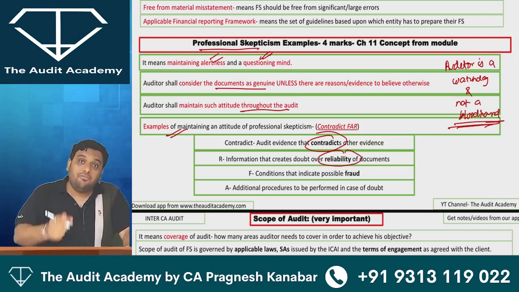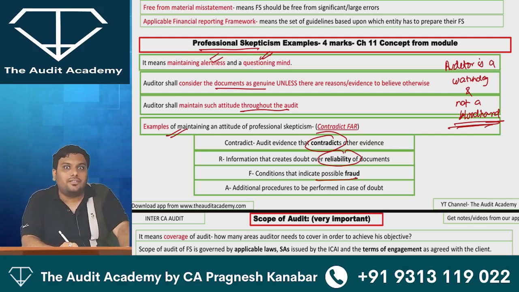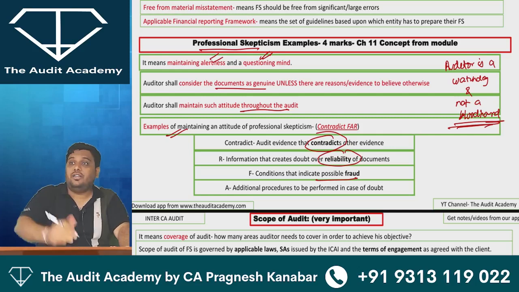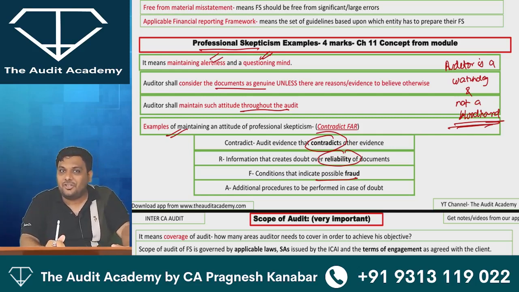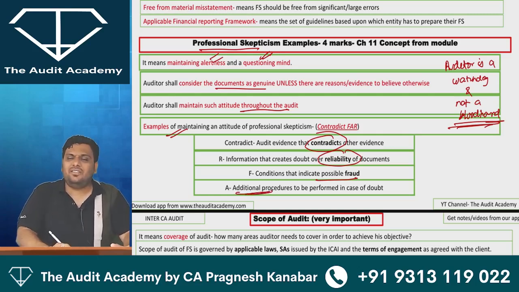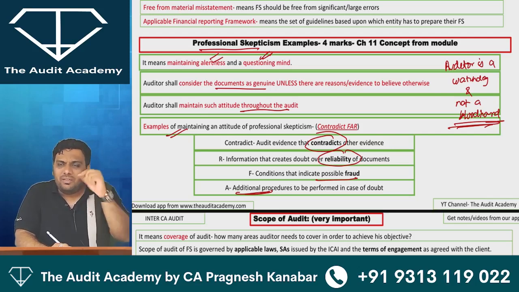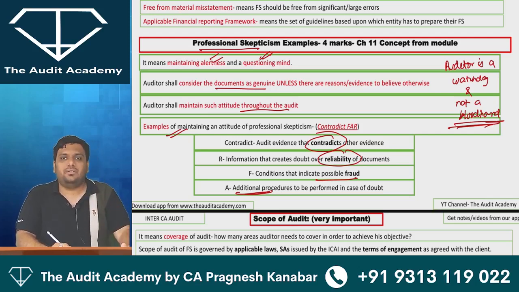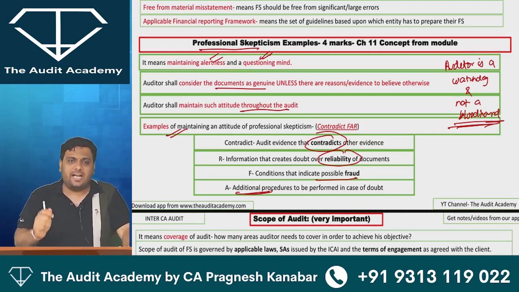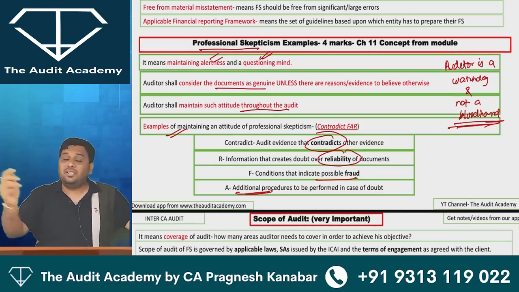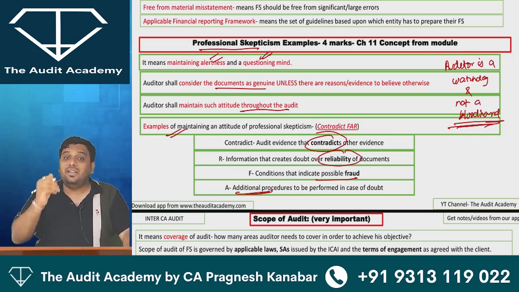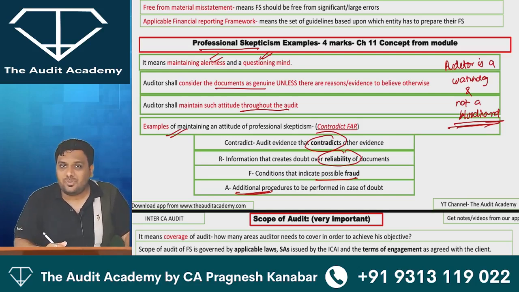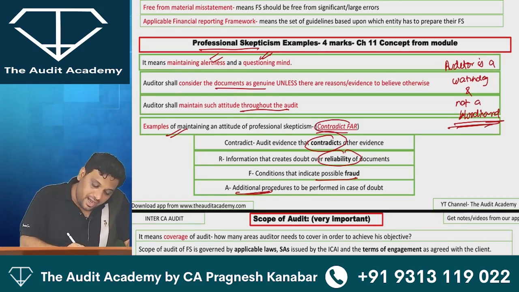When there is a possibility of fraud, for example you are conducting audit of a company which is mainly running based upon cash transactions, like a construction company. And whenever you feel like I need to do something more. Sir, for example, I asked some questions to the management. I asked the same questions to the other employees and I received inconsistent replies. Then I may feel the need of performing more procedures, additional procedures. So contradiction is the code word.